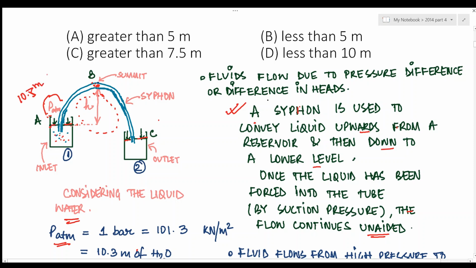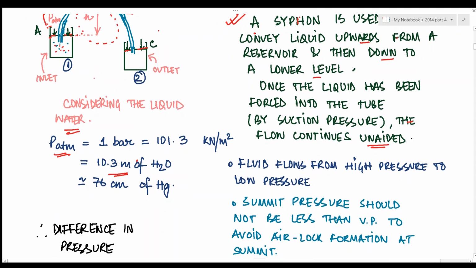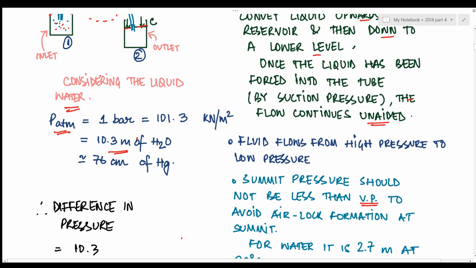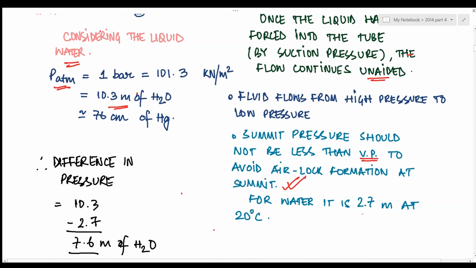Now you know fluids flow due to pressure difference. So if the pressure at point B or at the summit is lower than the pressure at A, then only fluid would flow from A to B. Therefore, theoretically, the pressure at point B is around zero, but practically it is not possible. Summit pressure should not be less than the vapor pressure so as to avoid airlock formation at the summit, right? This point is very important. And for water, the vapor pressure is around 2.7 meters at 20 degrees centigrade.